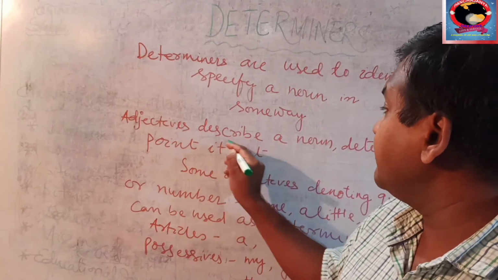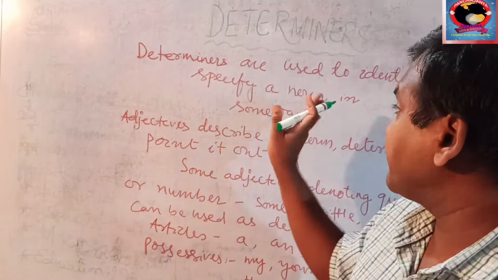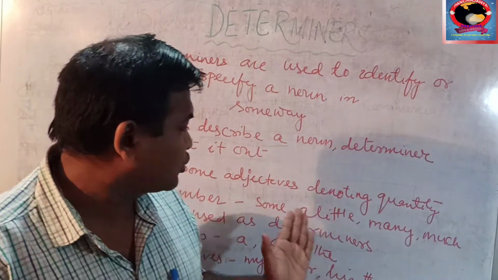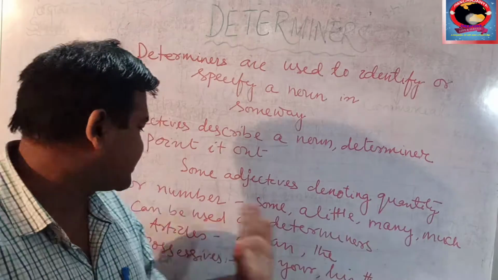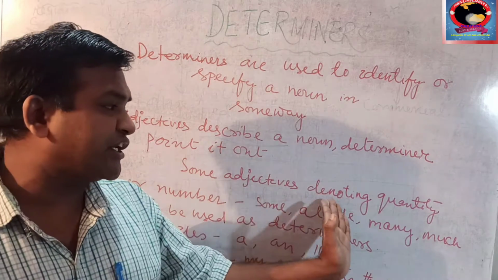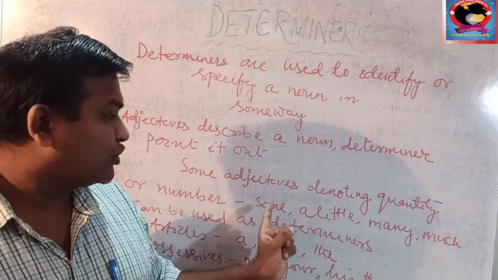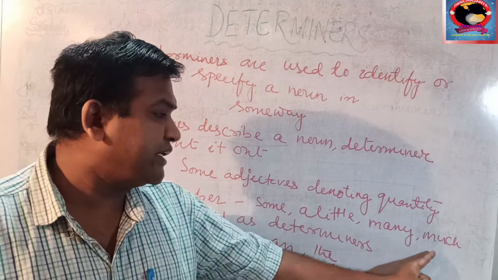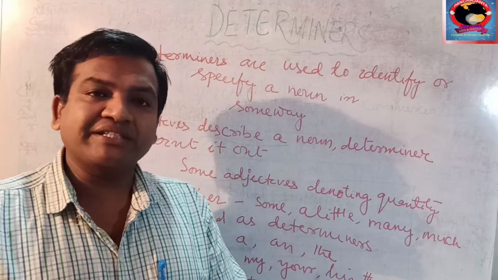Adjectives describe a noun, but determiners determine or specify a noun. Some adjectives denoting quality, or quantity or number, like some, a little, many, much, can also be used as determiners.